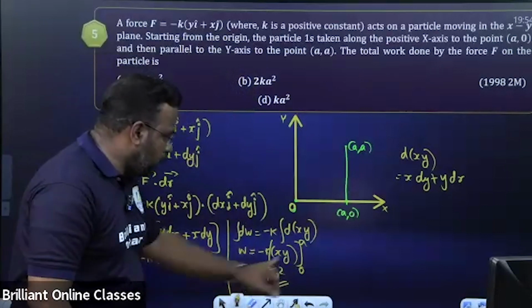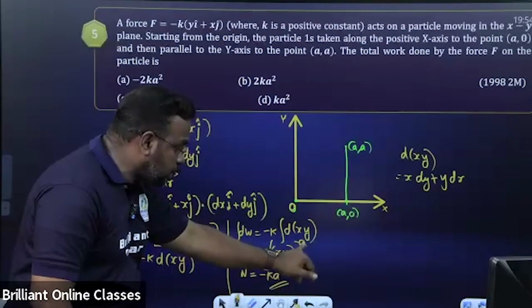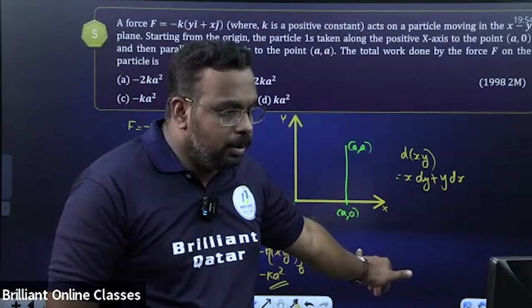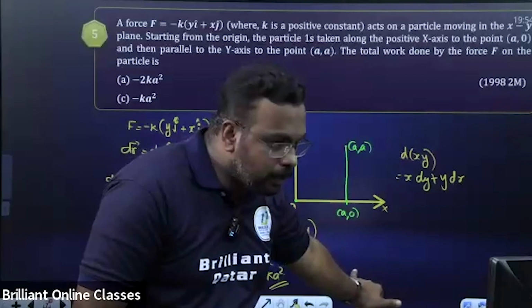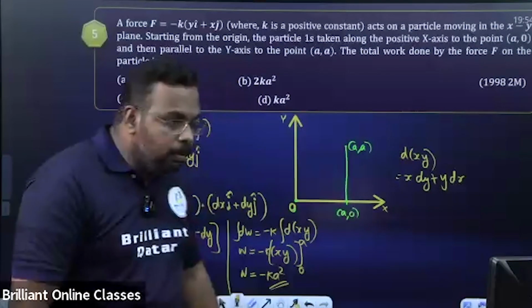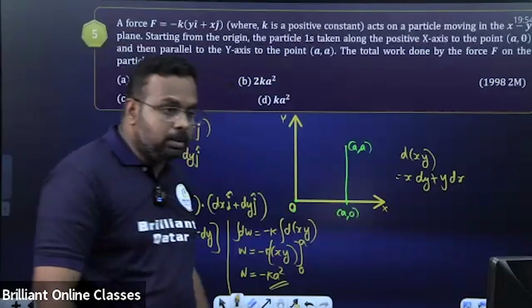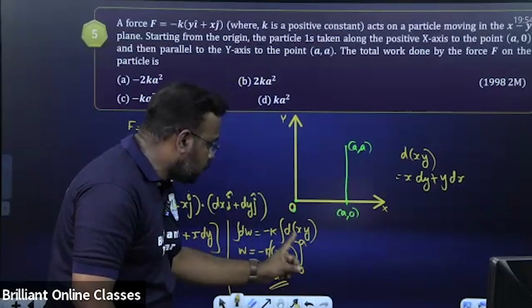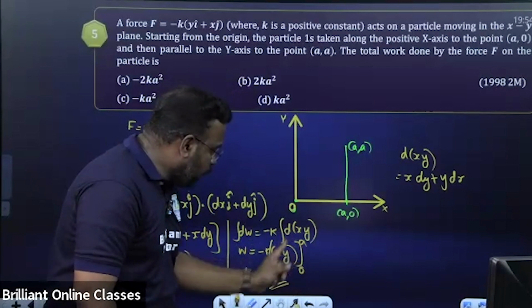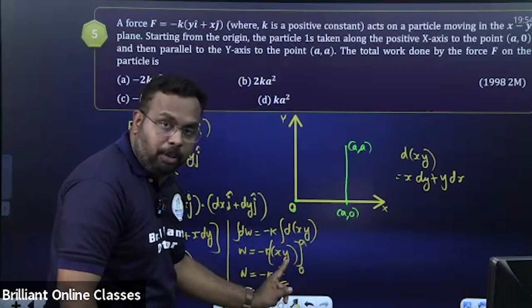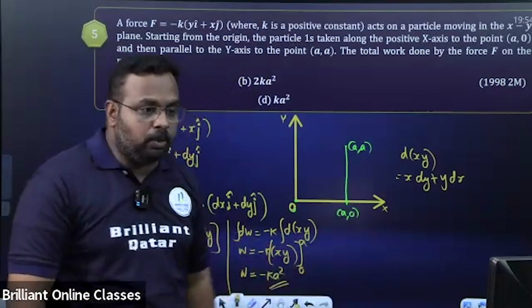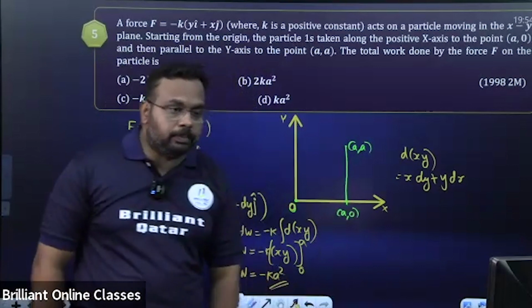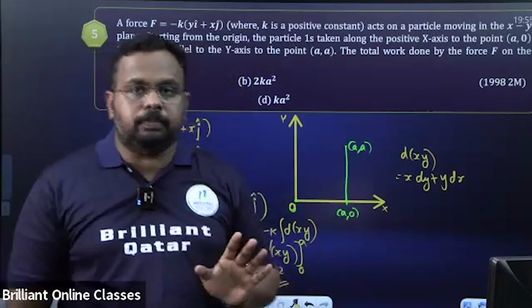Minus k a square. Why do two a's come? Because there are two functions, and for both functions you have to apply the limit. Shruti, how does that 2 come? There is no scope of 2. We are just applying the limit: upper limit minus lower limit. The upper limit will be a only, so a into a. For both functions you give the upper limit minus lower limit, and both lower limits are 0, no? So a square minus 0. So we get minus k a square. Is this method okay?